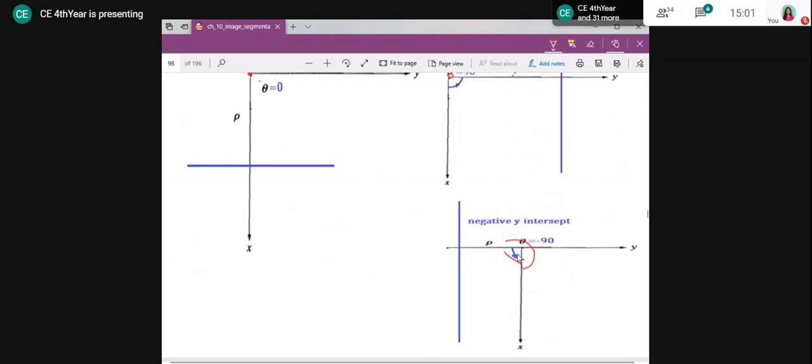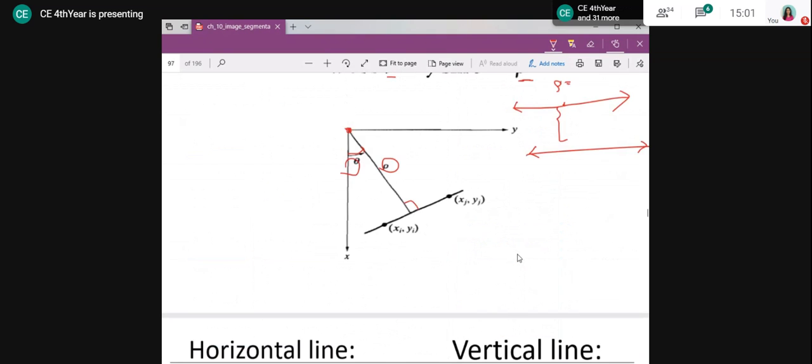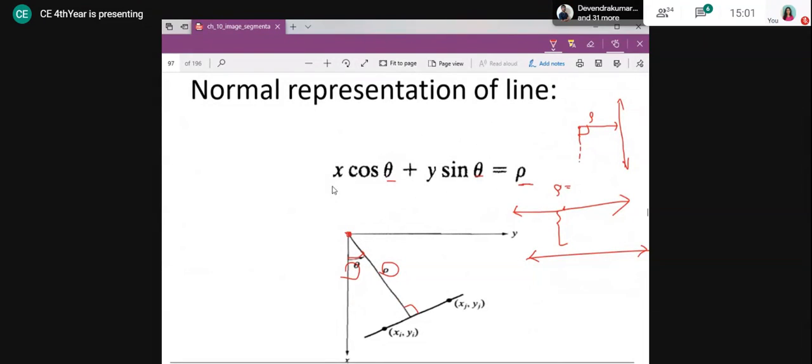So now what will happen? Now what do I have to change? Earlier, for the ax plus b representation, ax plus b is equal to y, we were keeping x and y constant, and we were varying this, so that we were getting different lines with different slope and intercept, which were passing through this